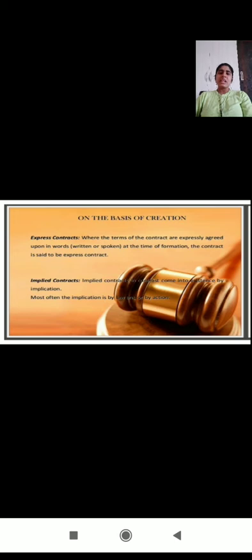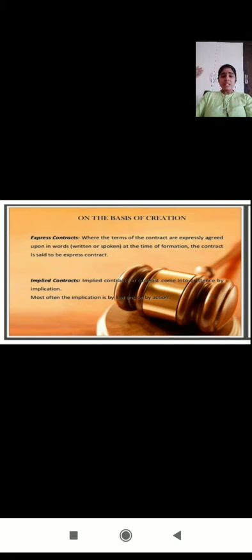Because the bus is impliedly giving an offer by its conduct, that the bus will go to some other place like Secunderabad. Then whoever wants to go to the destination boards the bus. So the passengers are giving an acceptance and the bus has given the offer.